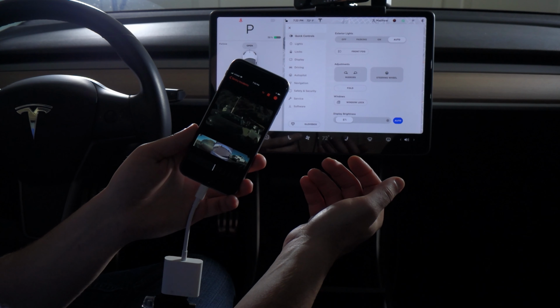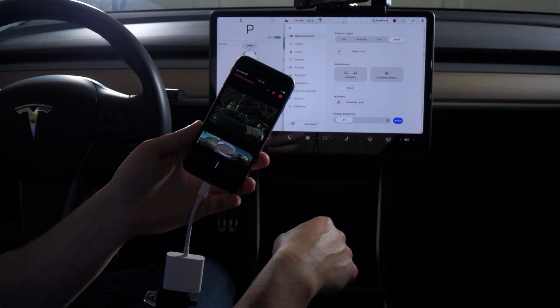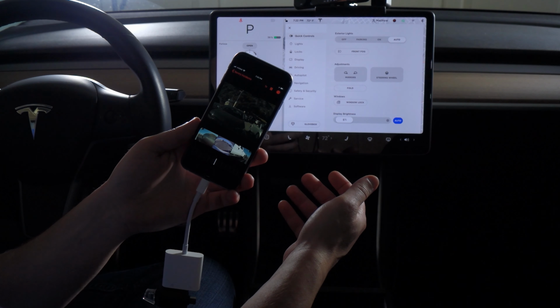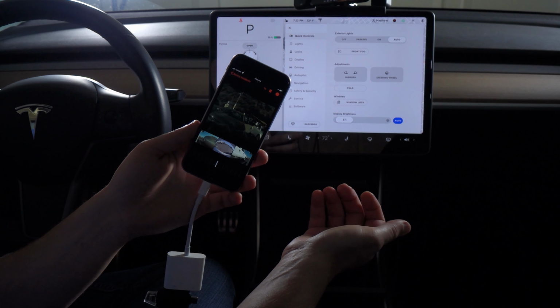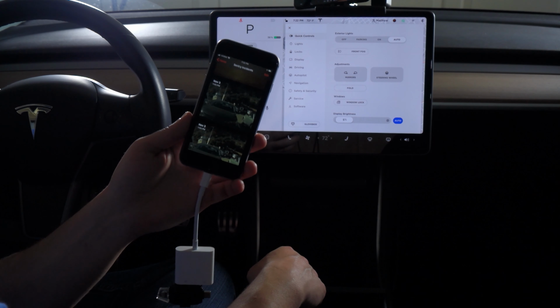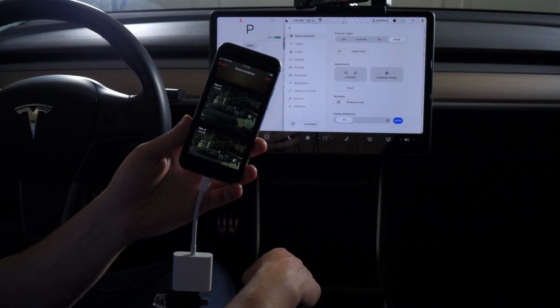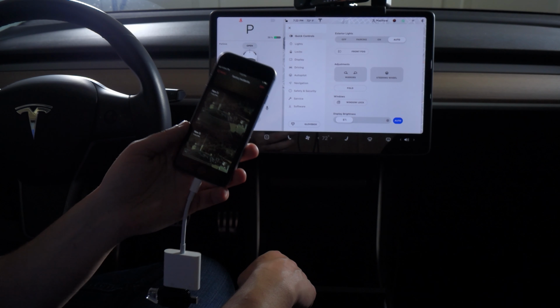And on any of these, I can tap on it and hit Jump to Incident, and it will show me what triggered it. Like in this case, it looks like it was that truck driving behind the car. So that significantly reduces the amount of time it takes to go through these Sentry incidents, and I really, really like it.